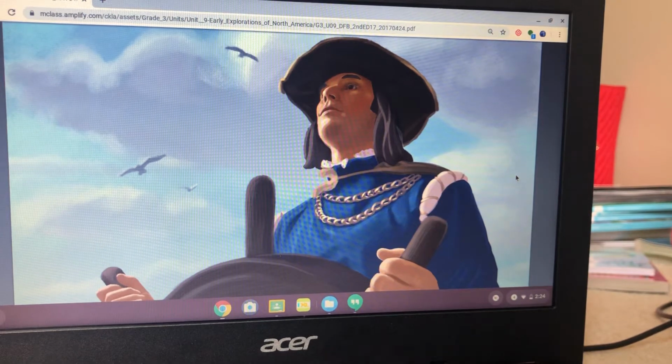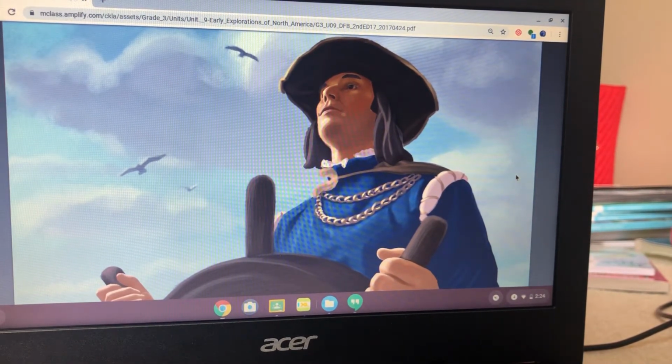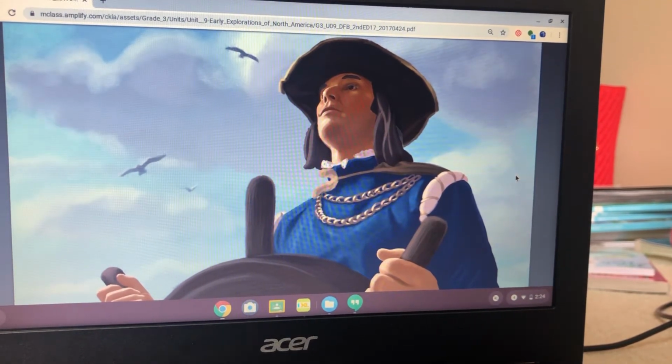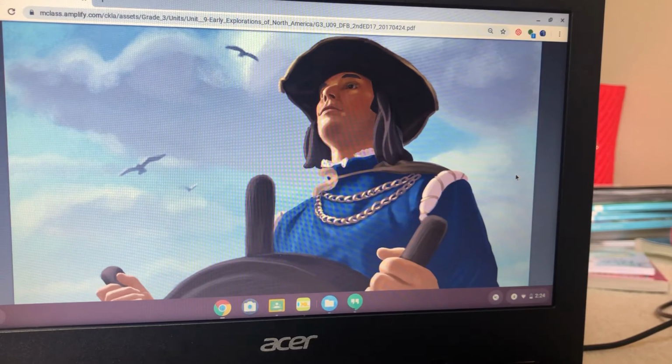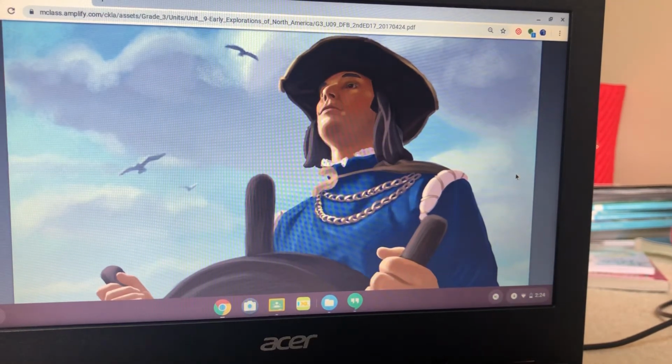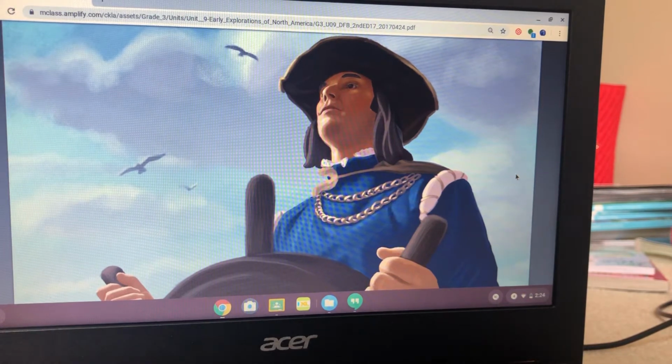Okay, so our first picture here is Christopher Columbus. Do any of you know what important event in world history took place in the year 1492? It is said that in this year, the explorer Christopher Columbus discovered several islands off the coast of North and South America in what is now known as the Caribbean Sea.